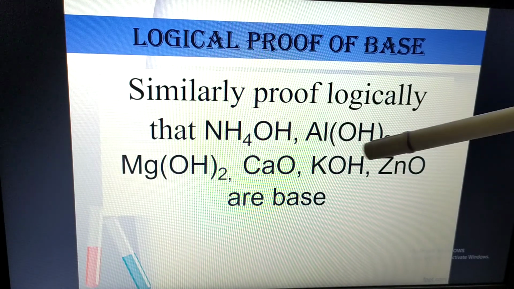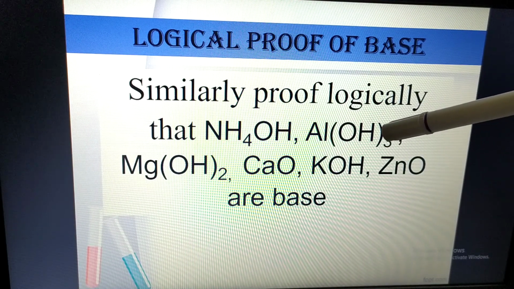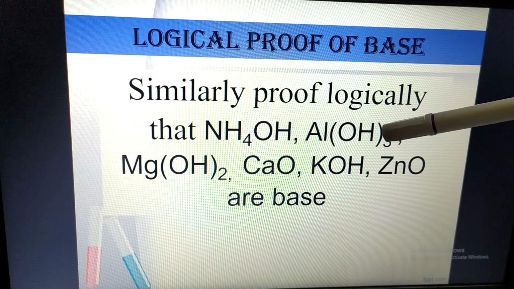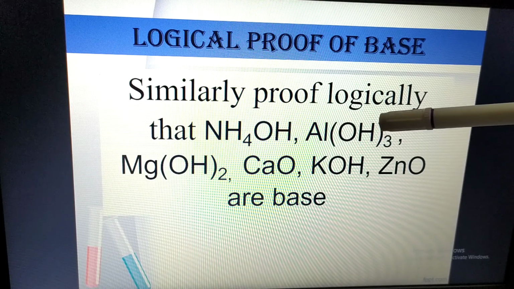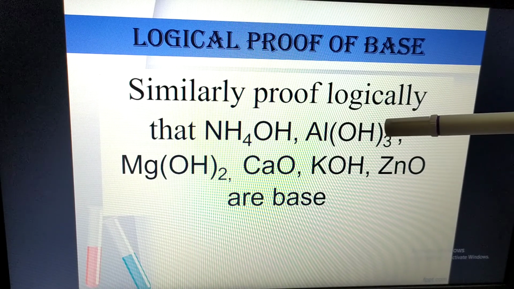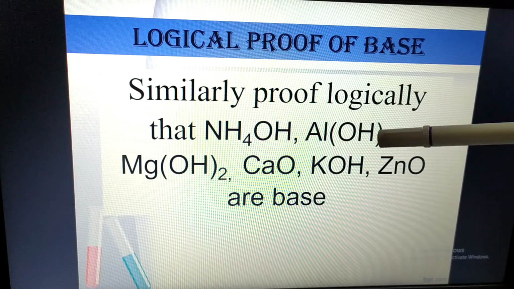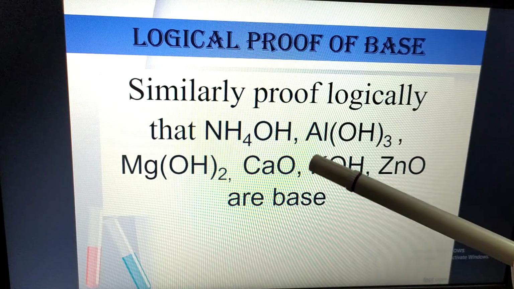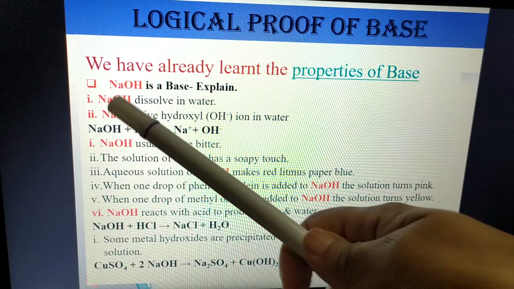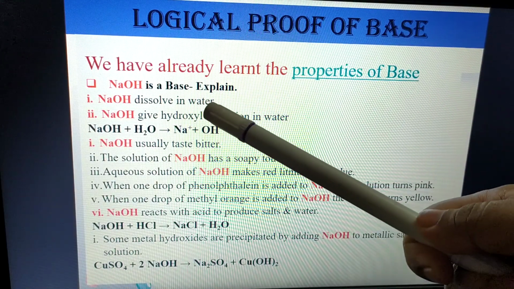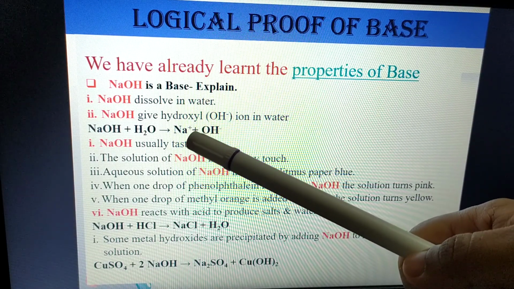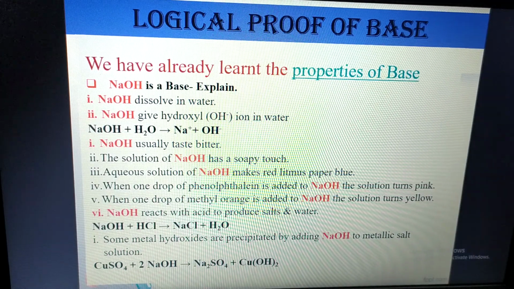But in the case of aluminum hydroxide, can you write that it dissolves in water? No, my dear students, you already learned that it will not dissolve in water. So in the case of aluminum hydroxide, you will write that aluminum hydroxide will not dissolve in water. Other points are okay.